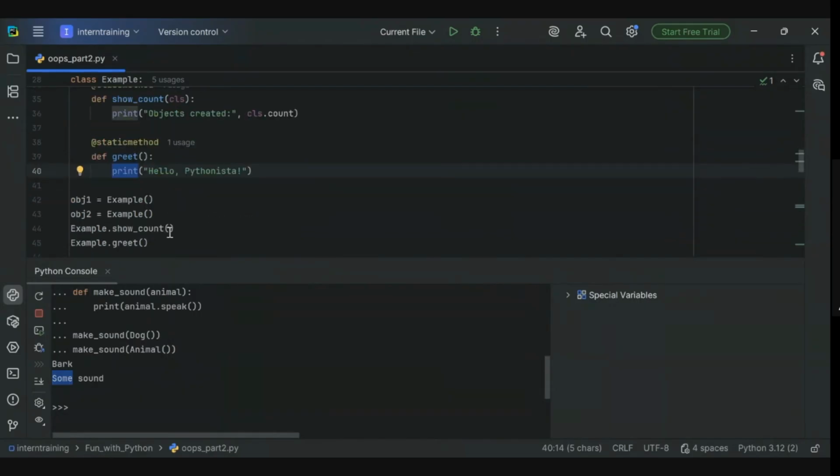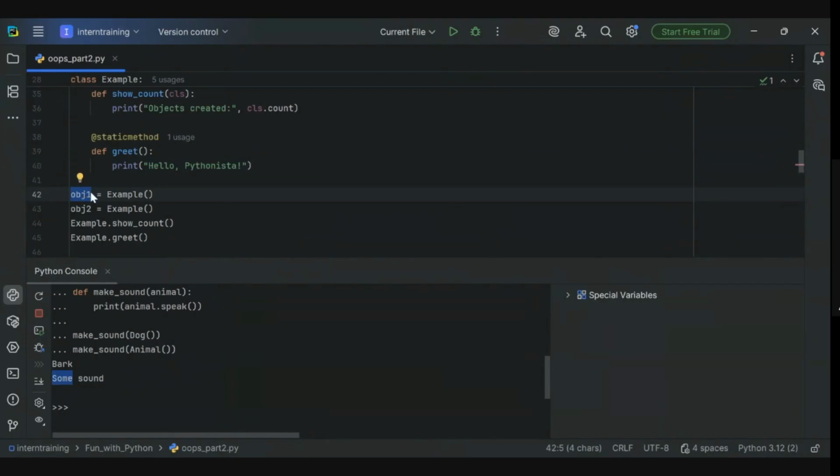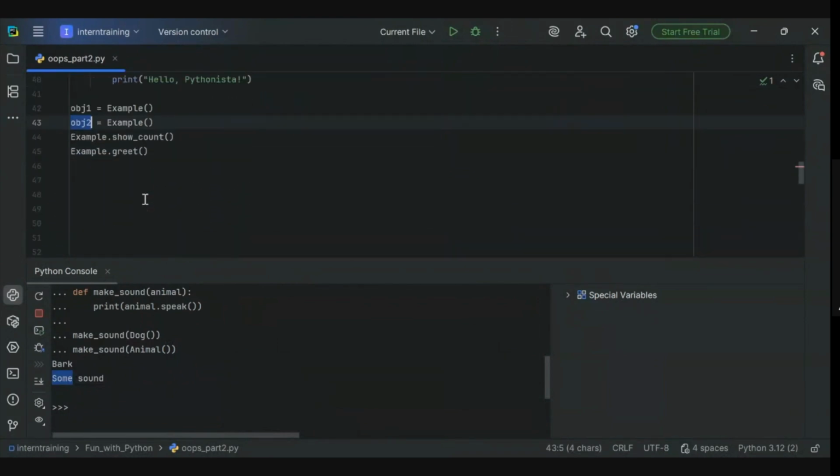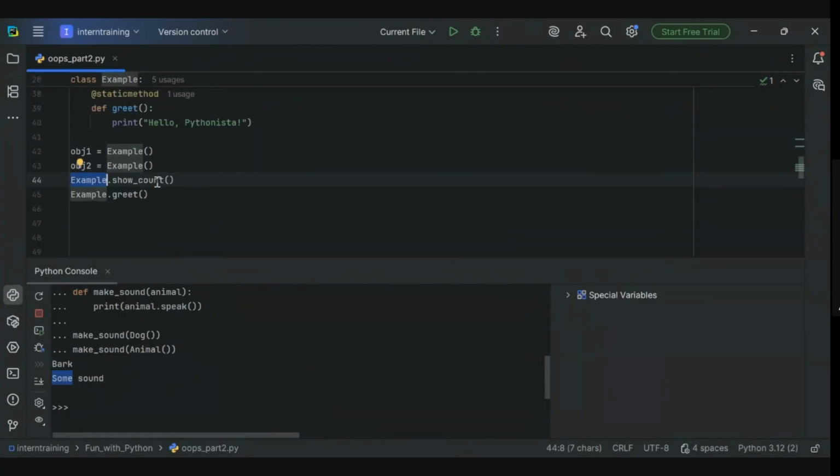Now we create two objects of the class example, so the counter variable will definitely increase. Then we try to call the class method show count and the static method greet without even creating any object.